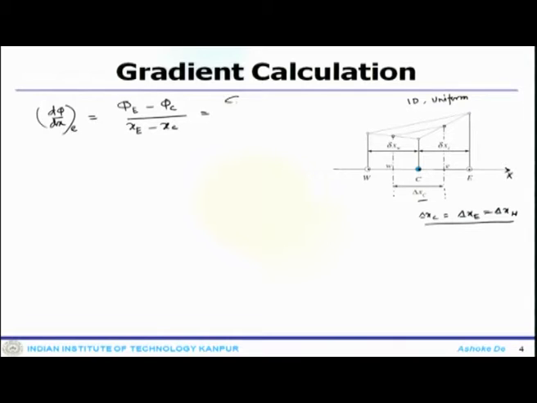So, one can write that is phi e minus phi c divided by delta xe. So, now one can also write d phi by dx at cell center C. So, this is a value which is at the centroid of that element C.